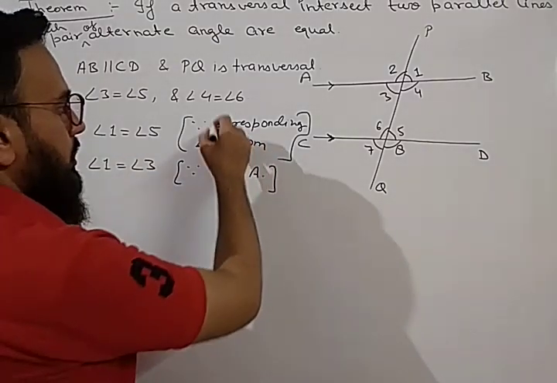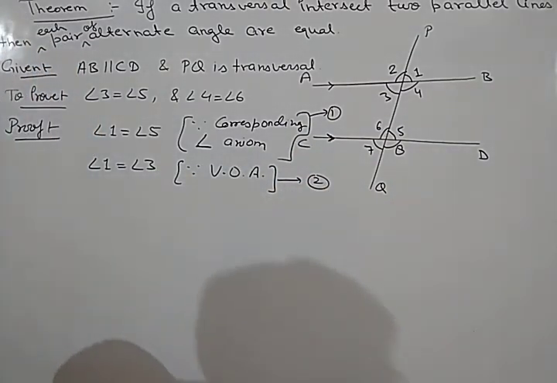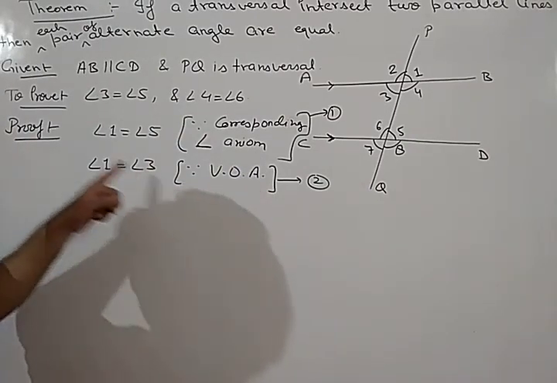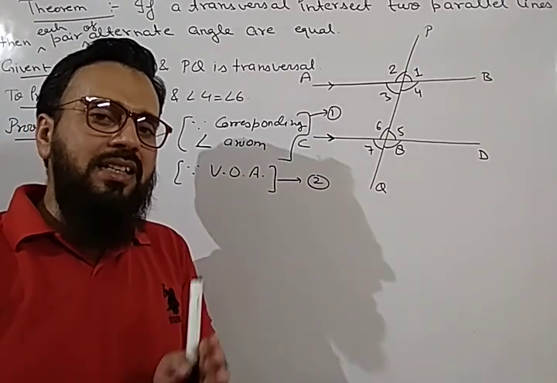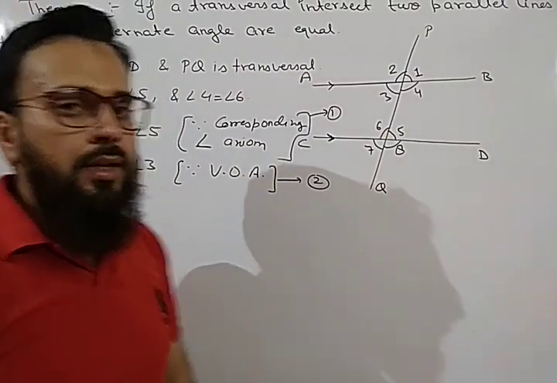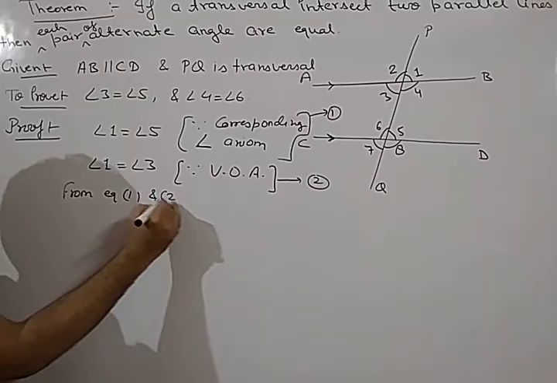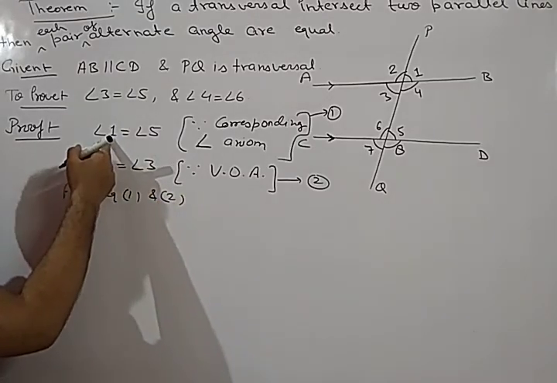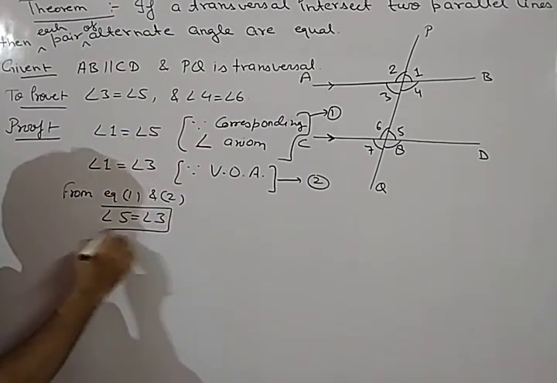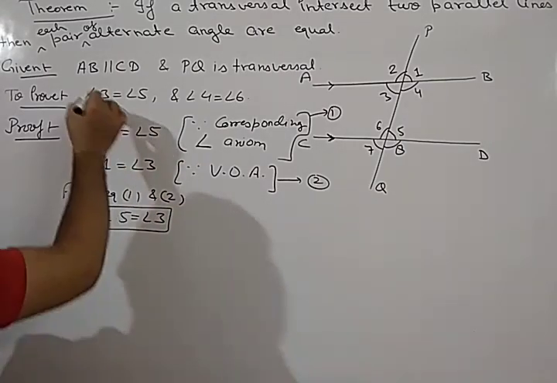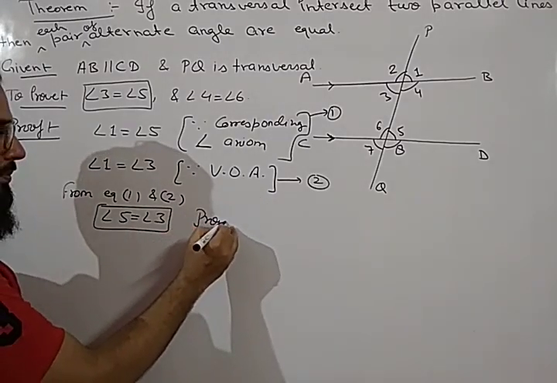Let us consider the first equation as equation number 1 and the second as equation number 2. Now from equation 1 and equation 2, the left hand side of both equations is the same. Whenever we have two equations and the left hand side is the same, then the right hand side is also the same. So from equation 1 and 2, angle 5 is equal to angle 3. This is the first thing which we have to prove. So we proved the first statement.